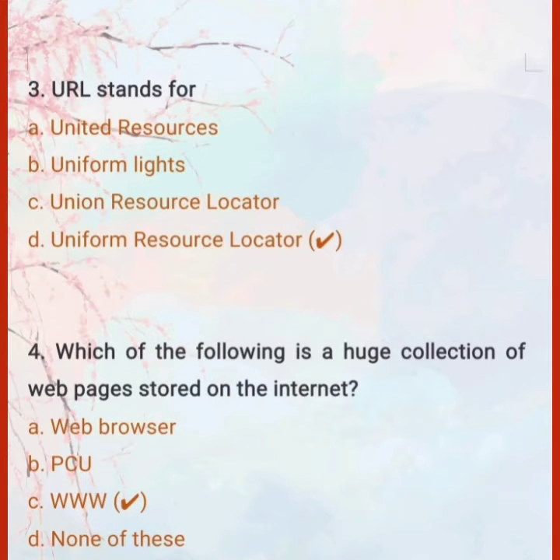Third is URL stands for. Options are United Resources, Uniform Lights, Union Resources Locator or Uniform Resource Locator. So URL stands for Uniform Resource Locator. It means option D is right. Question 4 is which of the following is a huge collection of web pages stored on the internet? Options are web browser, PCU, www or none of these. So www means World Wide Web is a huge collection of web pages stored on the internet.